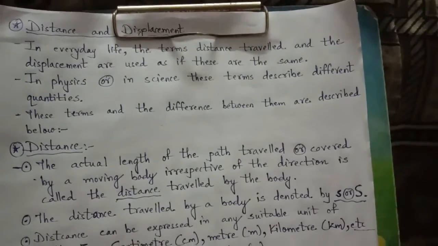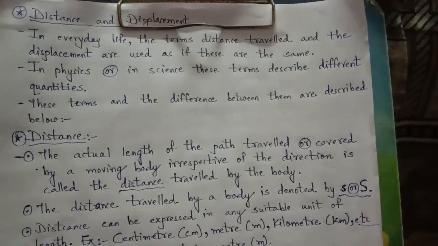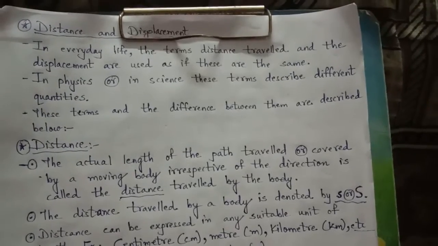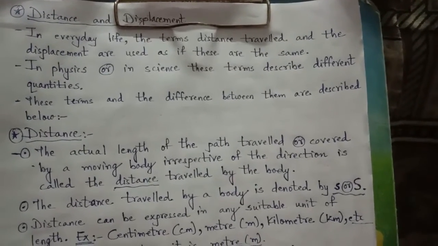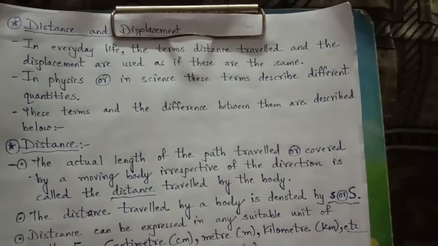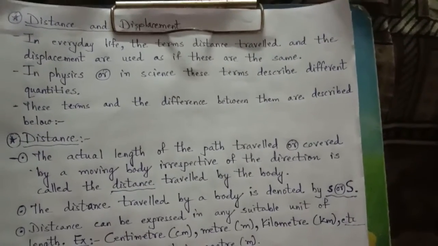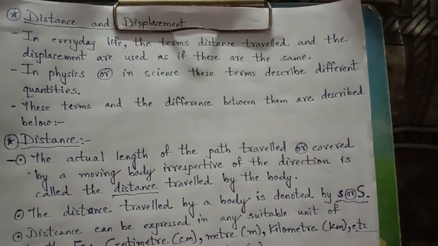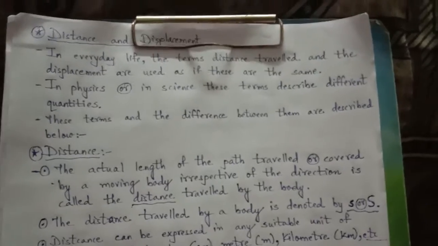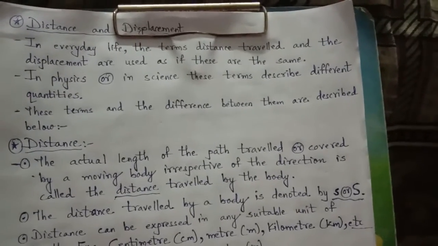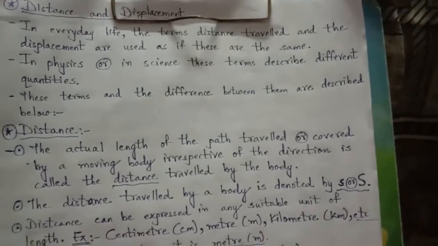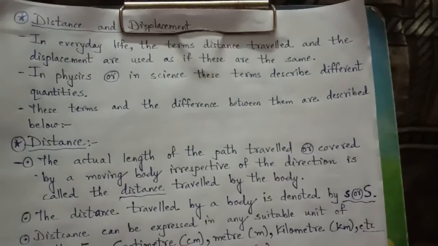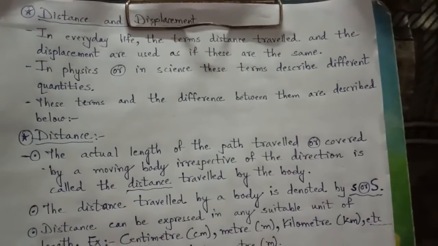So if your weight is measured in one room or in your house, and then weight is measured in the school, it remains the same. Or if you are on the ground and you take a round after the change of direction, if your weight is taken again, there is no change. Such quantities, where only magnitude is necessary, not direction, are scalar, and those in which magnitude as well as direction both are necessary are vector quantities. Like velocity.